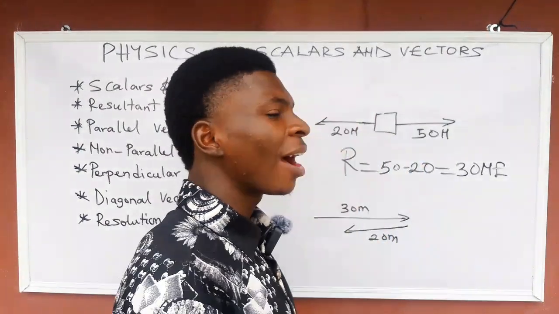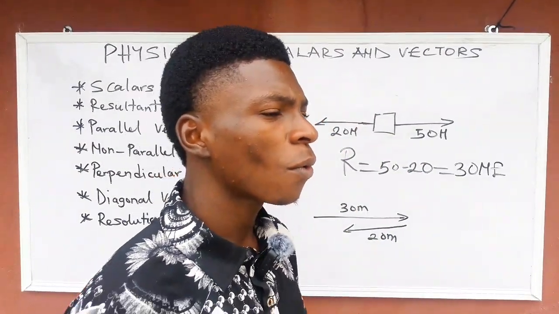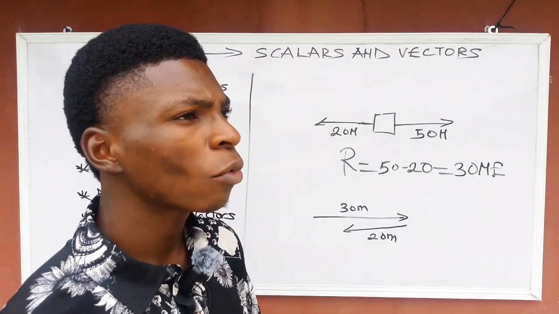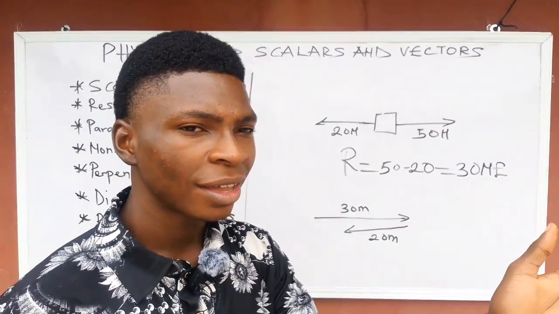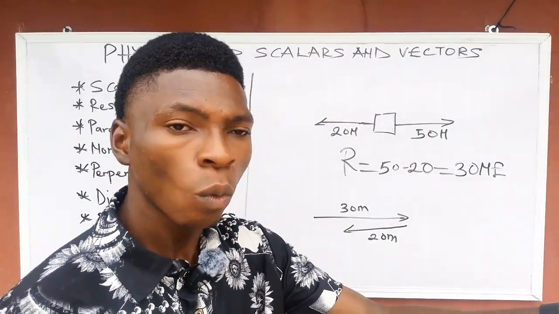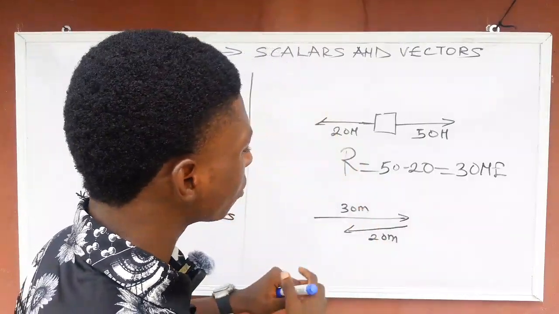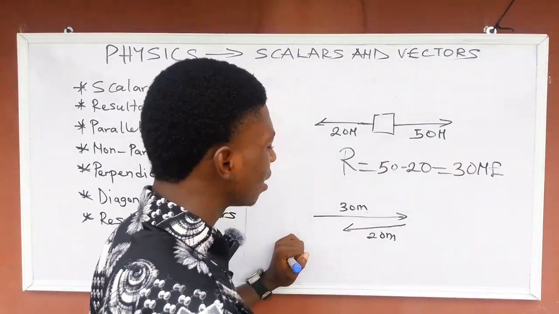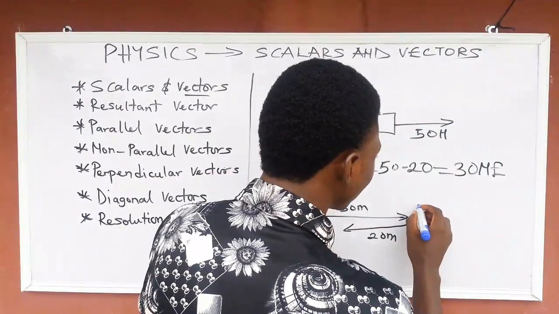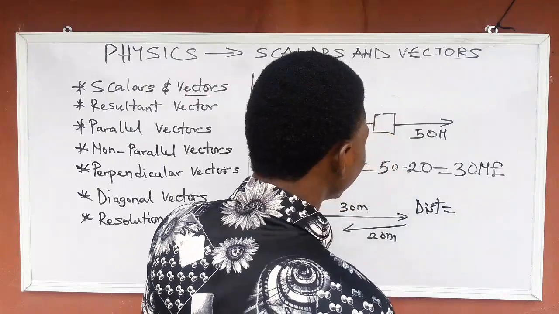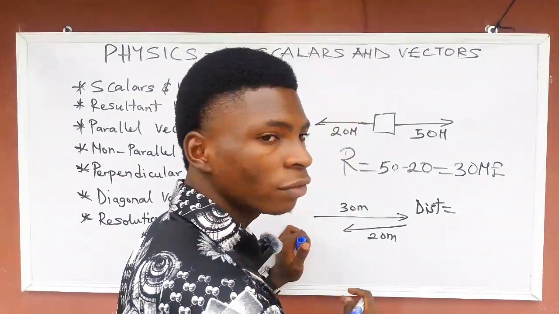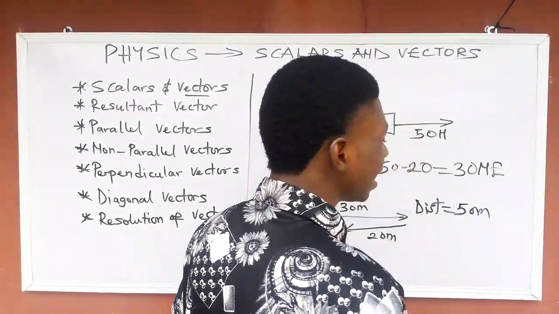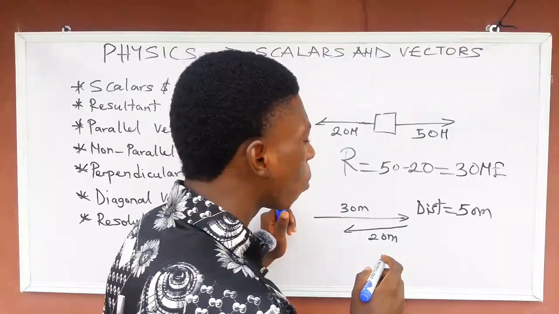Listen very carefully. For vectors, we say they have direction and magnitude. So there must be direction, there must be eastward, there must be specification, northward or southward. Now this body moves eastward for 30 meter, and then it goes back for 20 meter. So for distance, the distance will be the algebraic addition of these two movements. 30 plus 20, that will be 50 meter. That is for distance. Are you getting my point now? But for displacement,